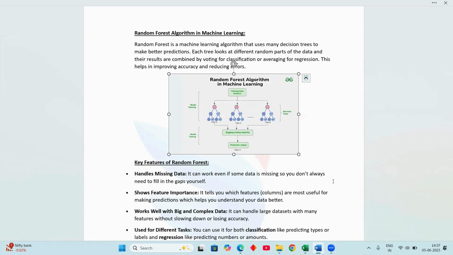In machine learning, we are learning a nice and good topic today. Yesterday we discussed decision tree, right? So now we are discussing the random forest algorithm in machine learning.